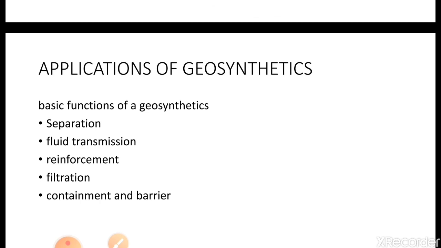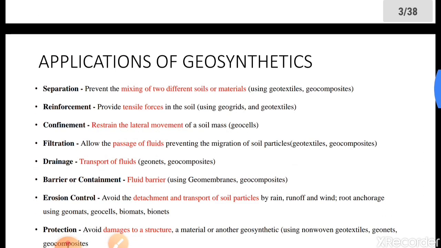Fluid transmission, we can use geosynthetics to allow the fluid to pass. We can use geosynthetics as a reinforcement included in the soil so that we can improve the strength of the soil. We can use them as a filtration material for drains, and as a contaminant barrier for landfills. So these are the major applications, and we will see them one by one in detail.